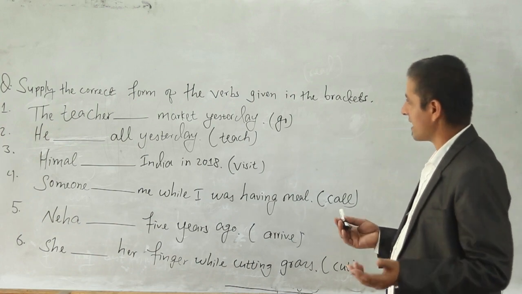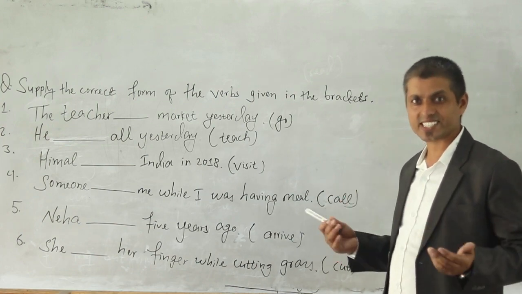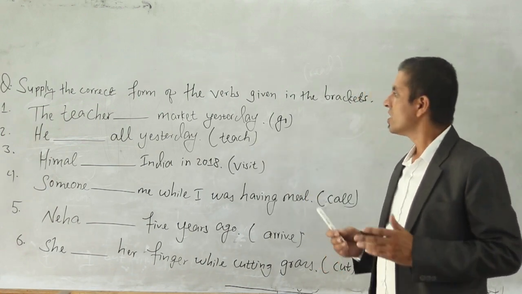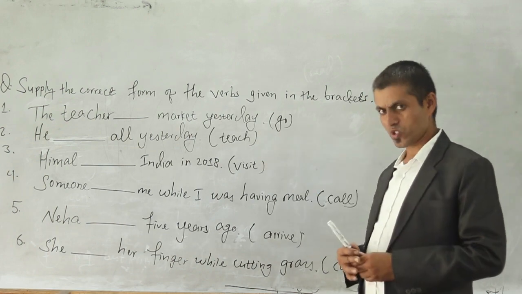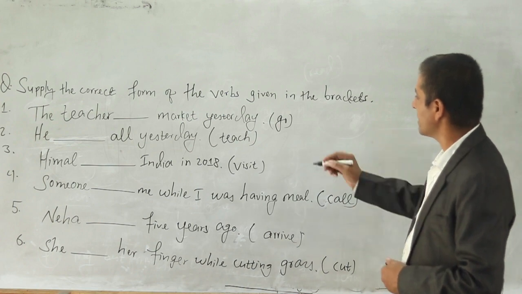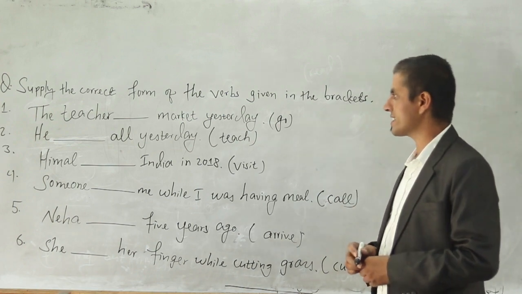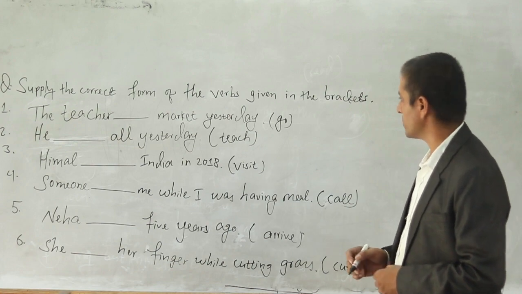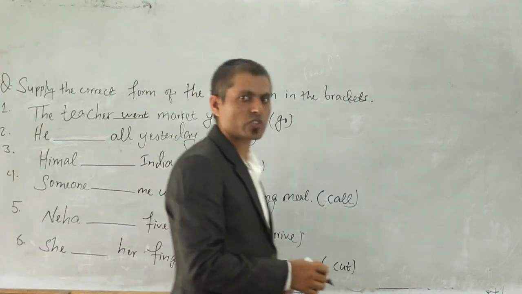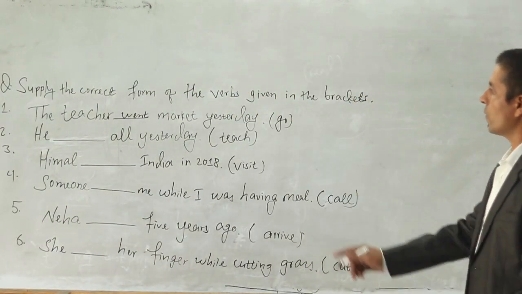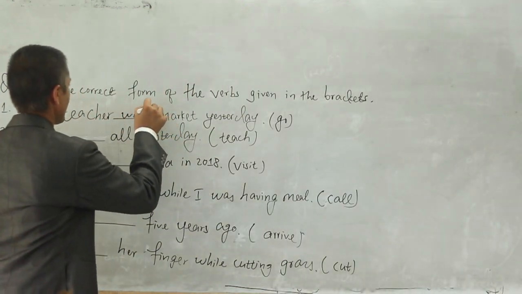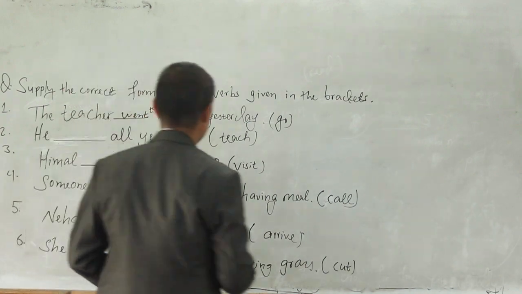Go. So the answer, I think you have already made a guess, because I already told you that there is yesterday, this is the time indicator of the past, so that, my dear student, the answer is what? The teacher danced market yesterday. Of course, go will change into went. Okay, so if you type the answer, W-E-N-T, went. Okay, so this is the answer. The teacher went to the market. Better to write went to. Okay, went to the market yesterday.